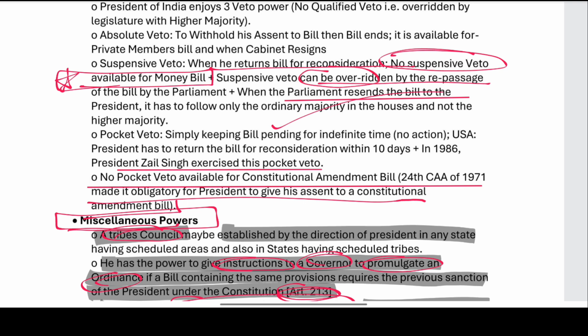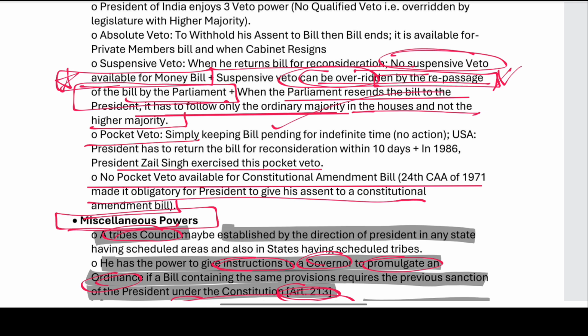Suspensive veto can be overridden by the passage of the bill by the parliament. For suspensive veto, we need to pass a bill by the parliament. When the parliament resends the bill to the president, it needs only an ordinary majority in the house and not the higher majority. What is pocket veto?